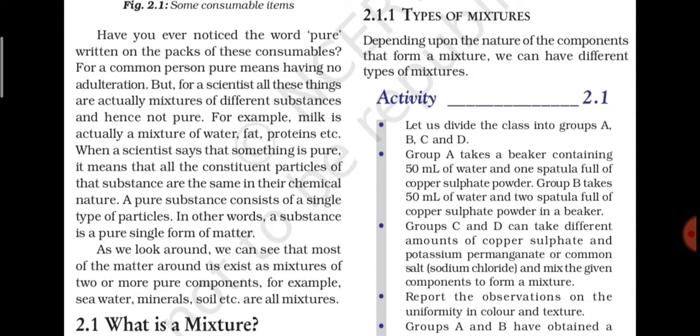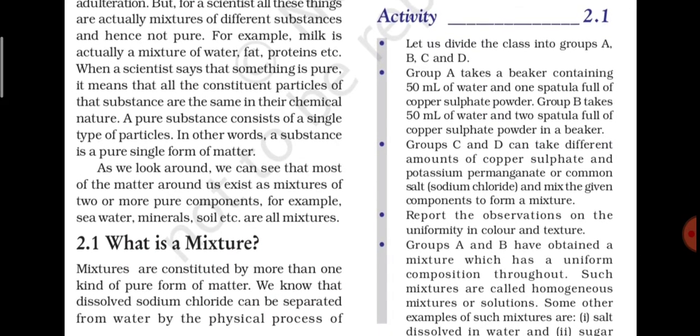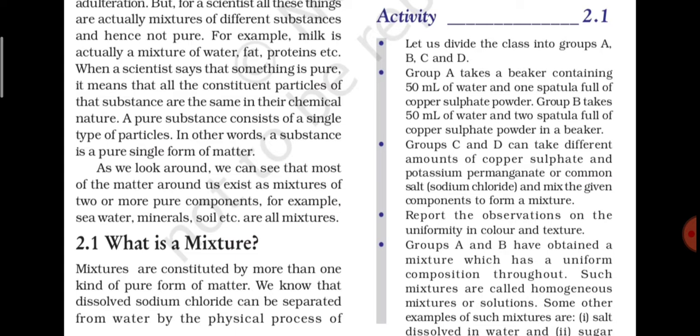So, types of mixtures. Depending upon the nature of the components that form a mixture, we can have different types of mixtures. You will easily understand this with the help of activity 2.1. In this activity it is given that let us divide the class into groups A, B, C and D. Group A takes a beaker containing 50 ml of water and one spatula full of copper sulfate powder. Group B takes 50 ml of water and two spatula full of copper sulfate powder in a beaker.